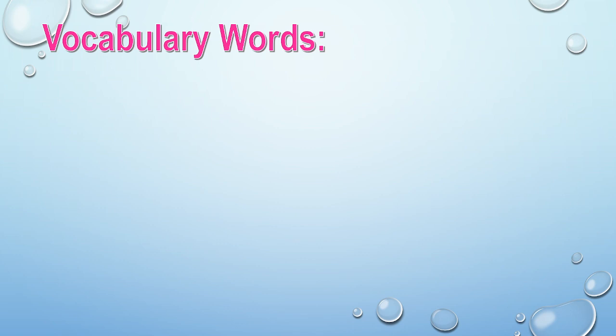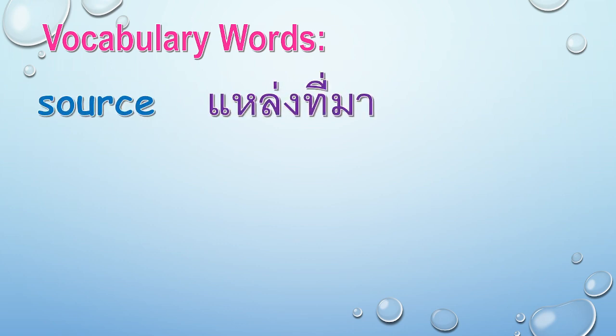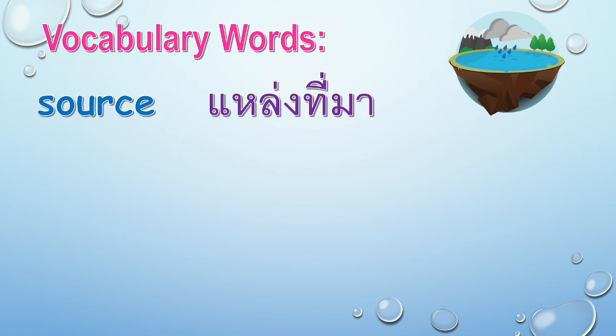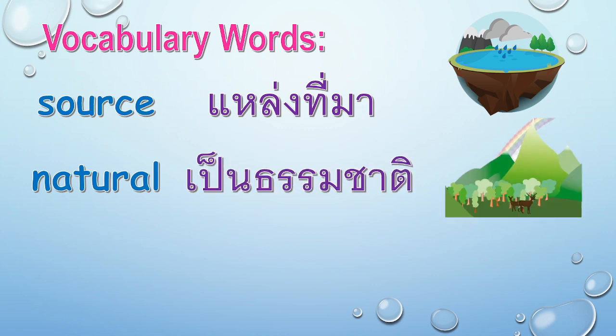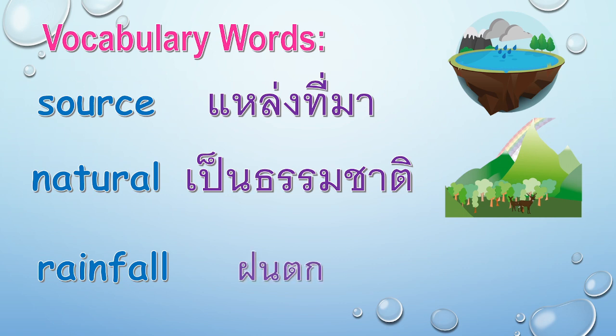For the vocabulary words, we have source. Can you say it? Source. And then in Thai, natural. Natural means, and then we have rainfall. Rainfall means,